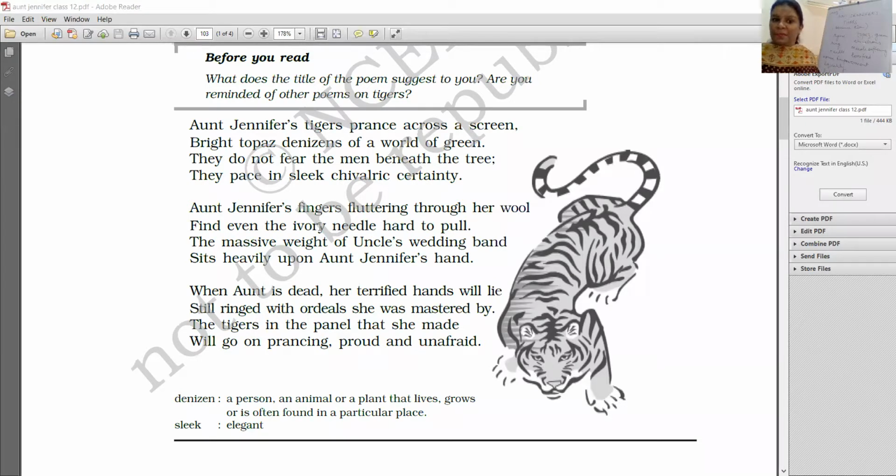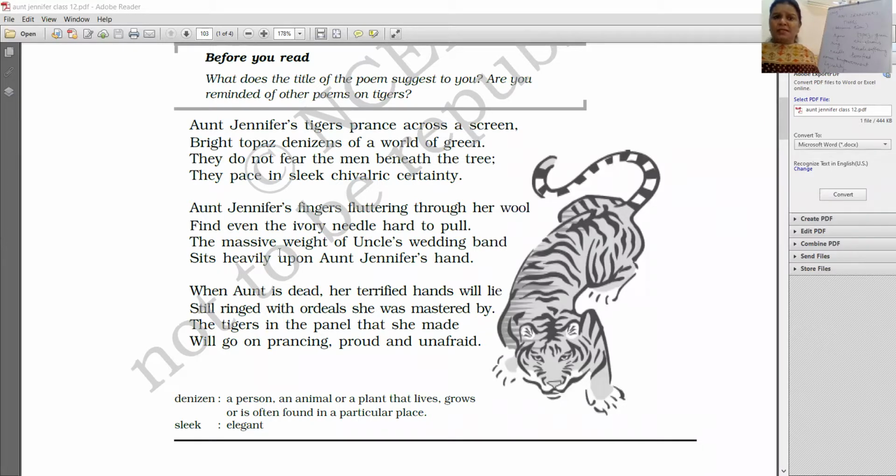Why are they fluttering? The massive weight of Uncle's wedding band sits heavily upon Aunt Jennifer's hand. So this huge weight on her hand, what is that weight? That weight is of the wedding band, Uncle's wedding band. We're talking about Aunt Jennifer, who symbolizes all the women who suffer in marital life. We're talking about Uncle, the male dominating Aunt's life. The very dominating husbands were there.